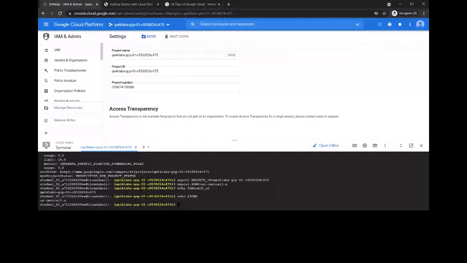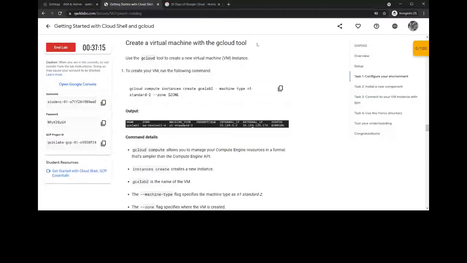After that, we need to create a virtual machine with the gcloud tool. In the previous lab, we saw that we can create a virtual machine by using the navigation bar as well as the Cloud Shell. Here we are creating an instance with the name gcelab2 with the machine type of n1-standard-2 and the zone of this.